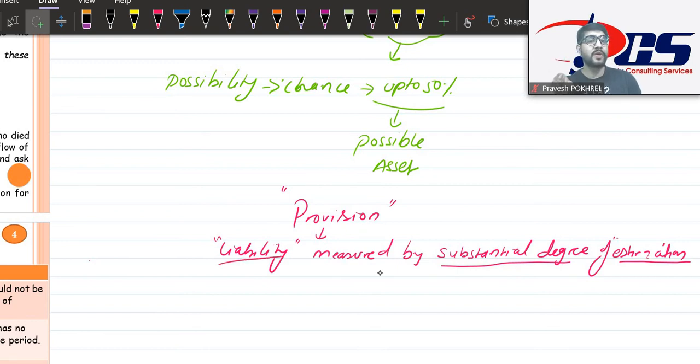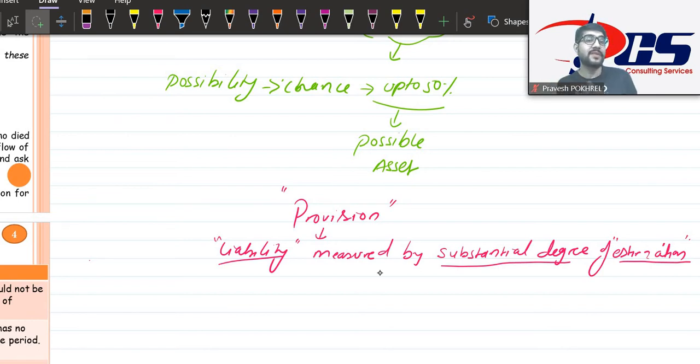It is not for sure. It is not certainly fixed. There is no fixation of the amount. It is just estimated. Prime focus should be on the estimation. So when a liability is estimated, it is provision. Simple. In plain language, when liability is estimated, it is provision. When liability is certain and fixed, it is liability. If it has to be estimated, then it will be called provision.